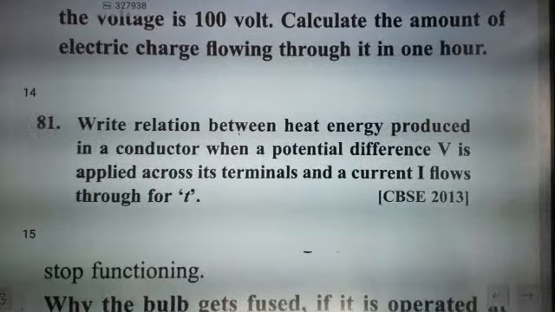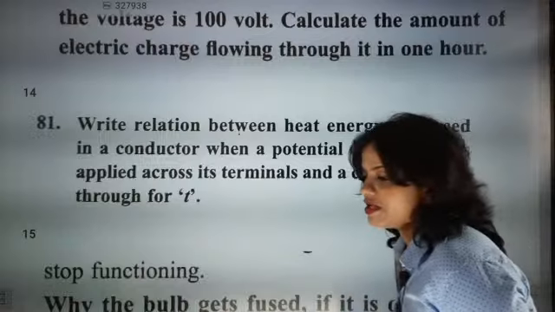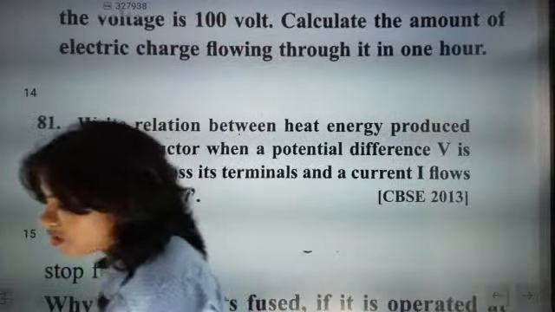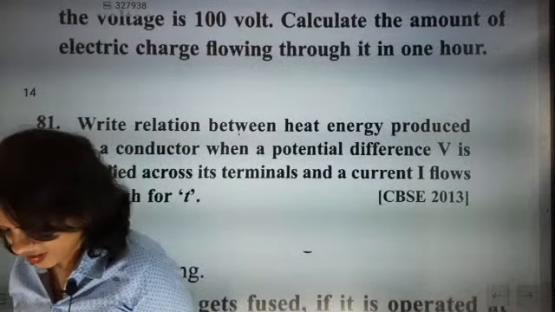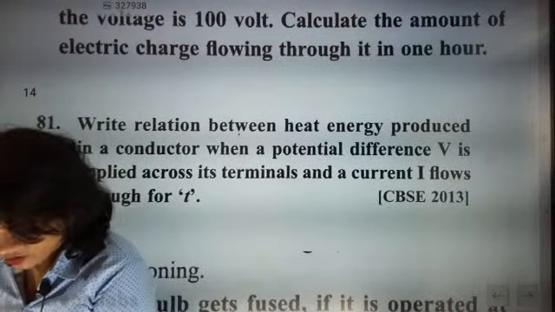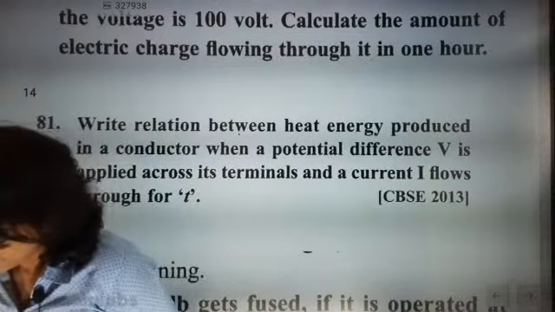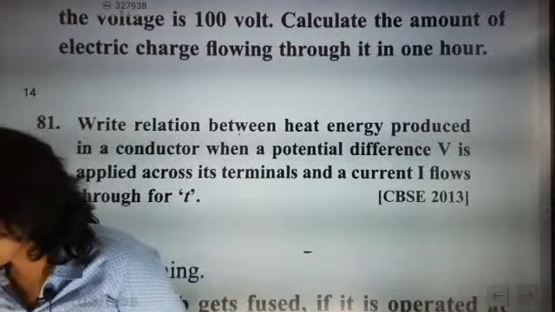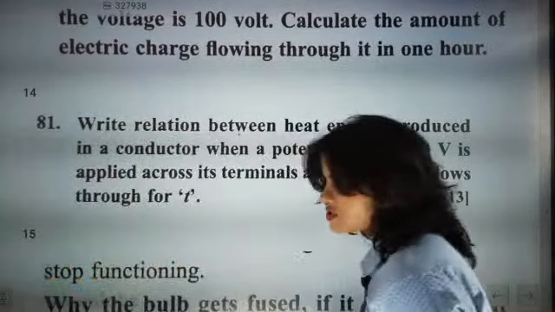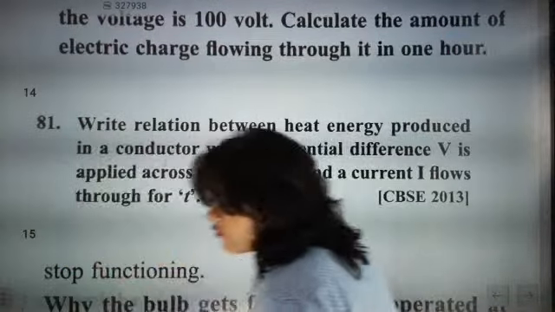Write the relation between heat energy produced in a conductor when a potential difference V is applied across its terminals and current I flows through it for time t. You know the relation, H is equal to VIT. Absolutely beta, H is exactly equal to VIT. How many of you are writing H is equal to VIT? Absolutely correct beta. Now shall we go for the next one?